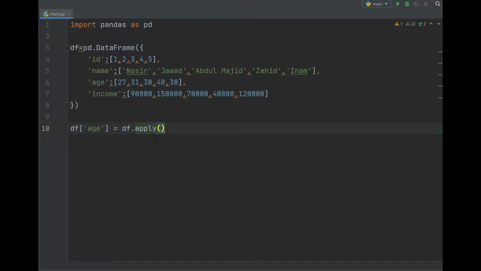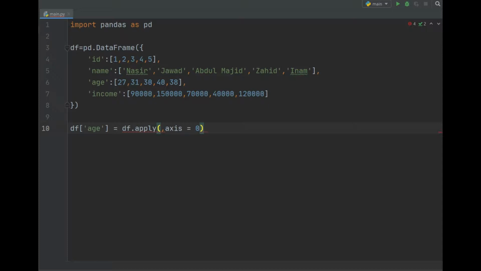We can specify inside the apply function whatever operation we want. The last argument of the apply function is axis. If the axis is 1, it means that you will apply the method I write inside it row wise. If the axis is 0, it means column wise.